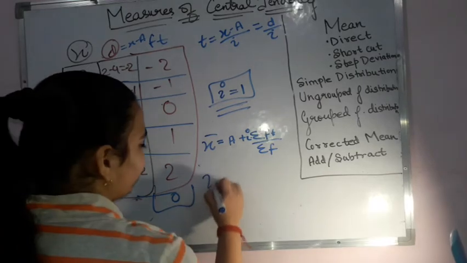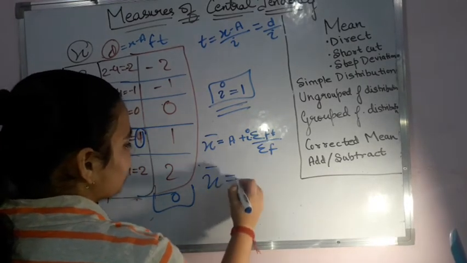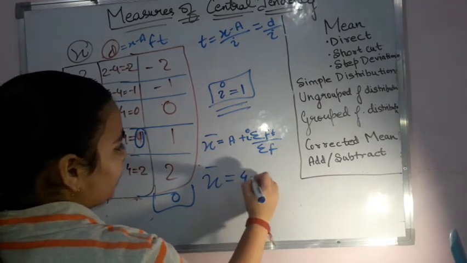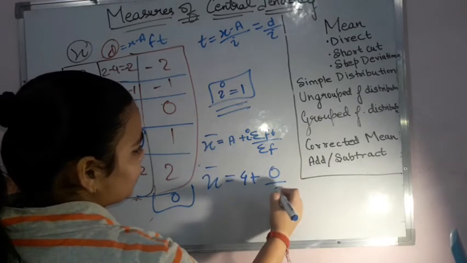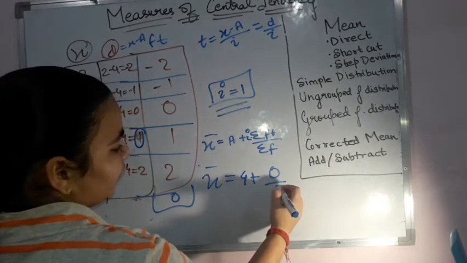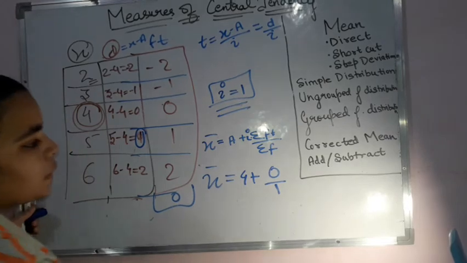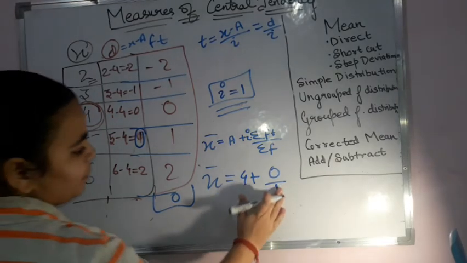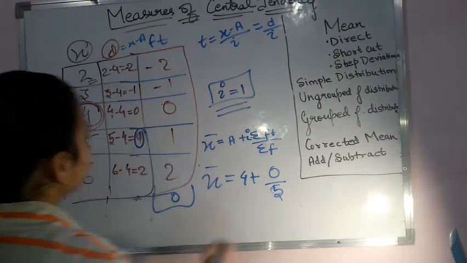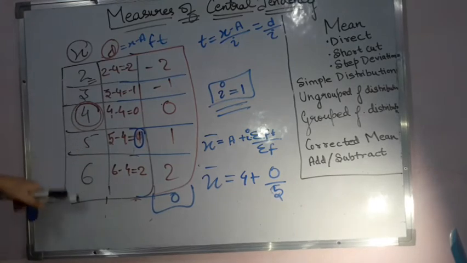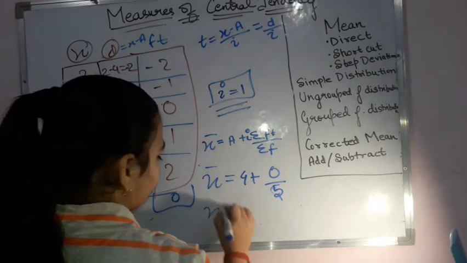Therefore I have the assumed mean a, that was 4, plus this 0 upon the summation of frequency. The frequency is 1 for each, so the summation of frequencies, 1, 1, 1, 1, 1, gives 5, because 1, 2, 3, 4, 5. And so it comes out to be